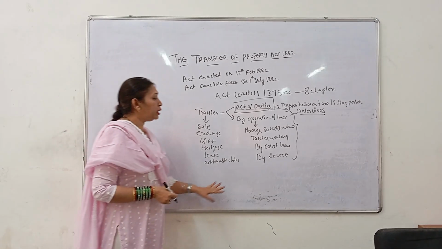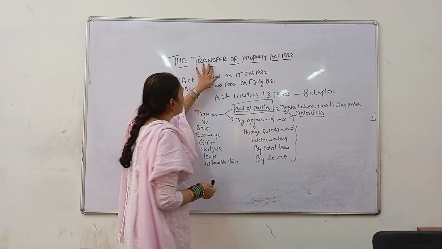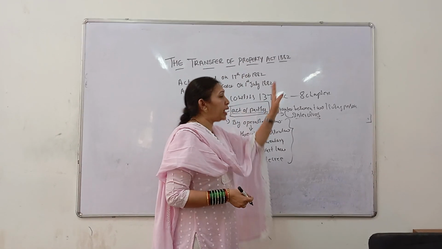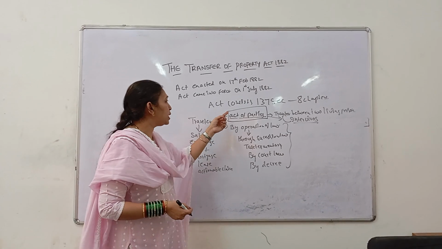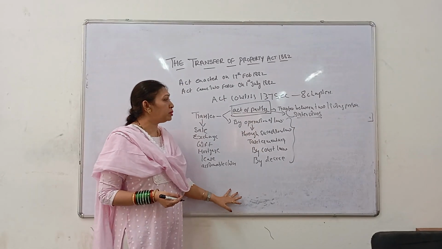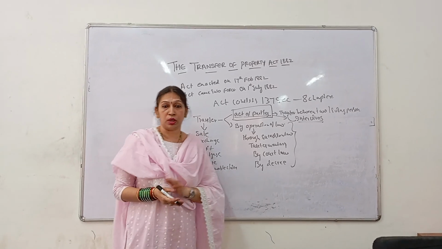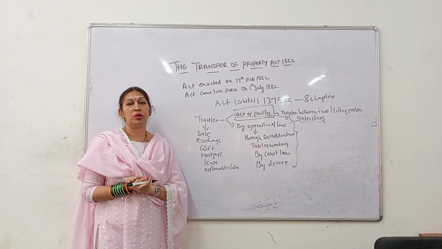Another very important point I'll tell you now. Now you understood what is transfer, and you understood the Transfer of Property Act of 1882. As I said, this Act consists of 137 sections and 8 chapters. Apart from this, you should know who is called an owner. Here in the transfer of property, the basic term you should know is ownership.